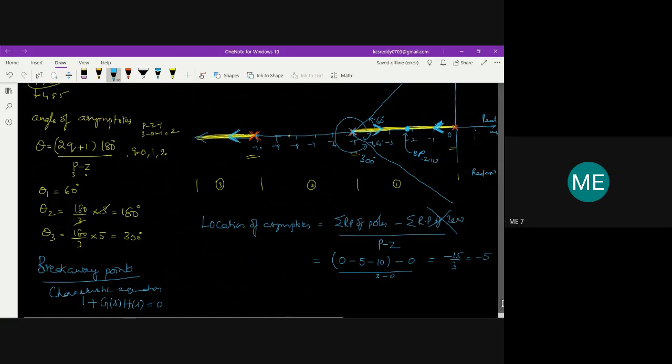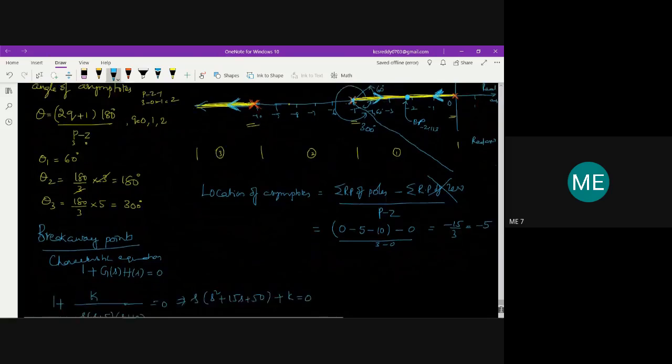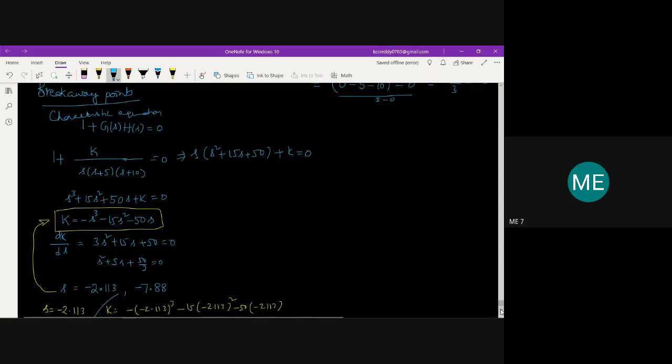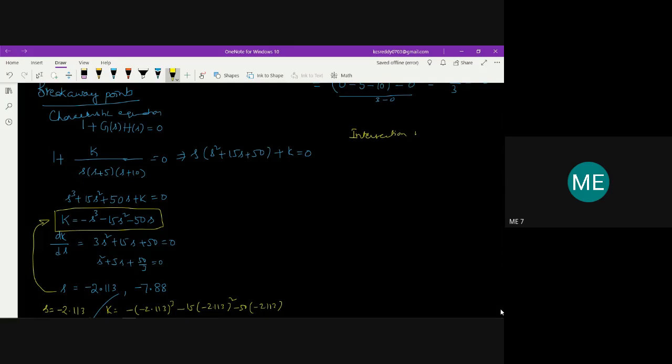So now, what is the next step? Identifying whether it is going to intersect with the imaginary axis or not. So next, I'll find the intersection with the imaginary axis, whether the root locus is going to intersect with the imaginary axis or not. For that we need the characteristic equation only, that is 1 plus G(s) H(s) equal to 0.